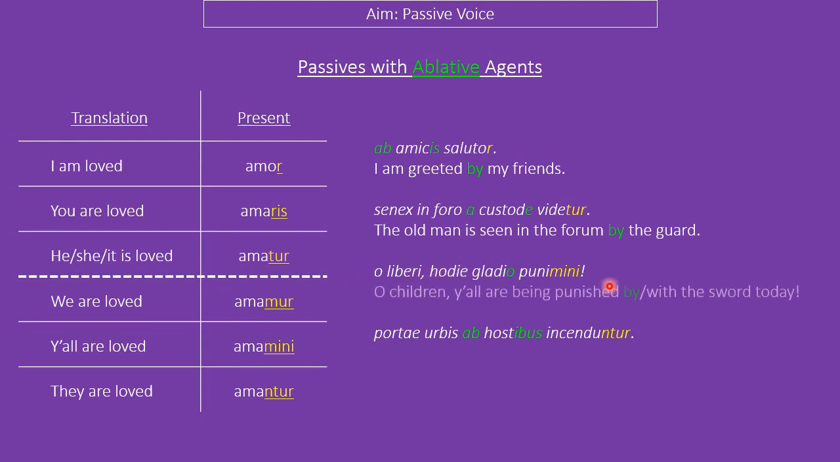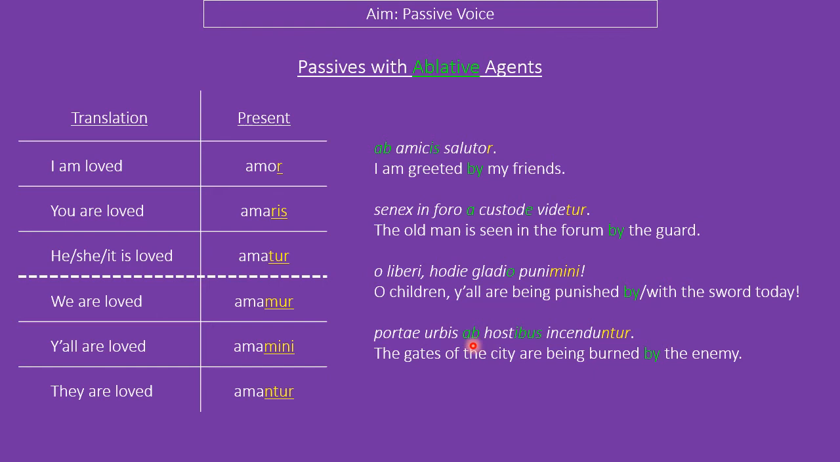Oh, children, today you are being punished with or by the sword. Slightly bad school day. And finally, portae urbis ab hostibus incenduntur. The gates of the city are being burned by the enemy.